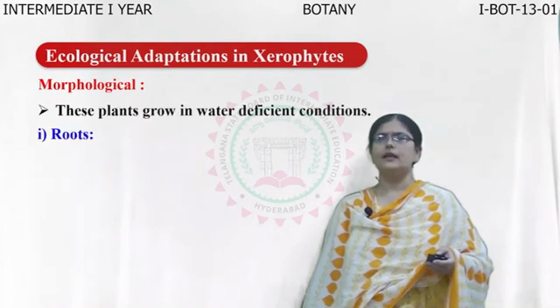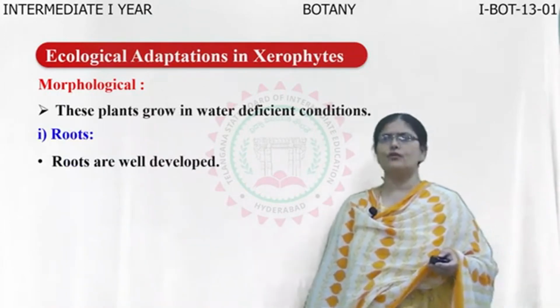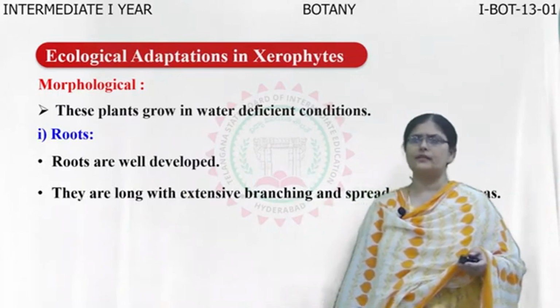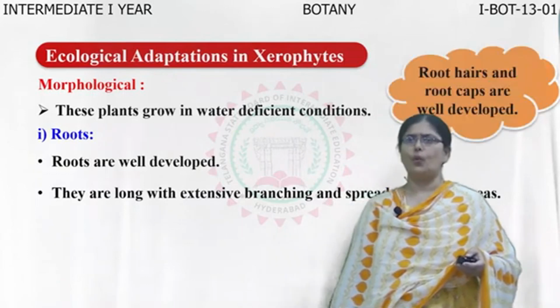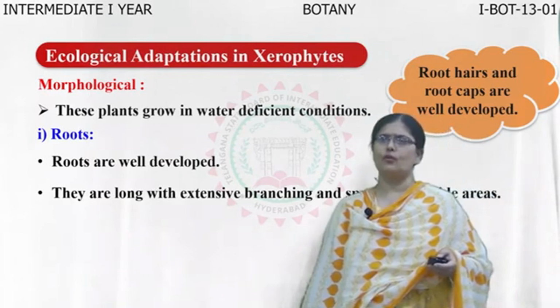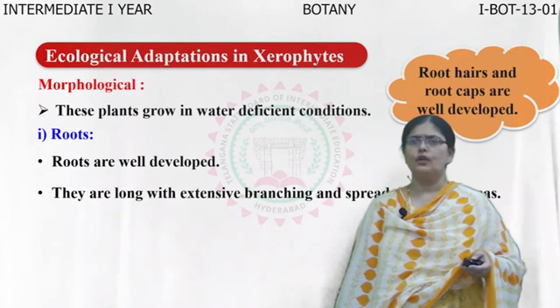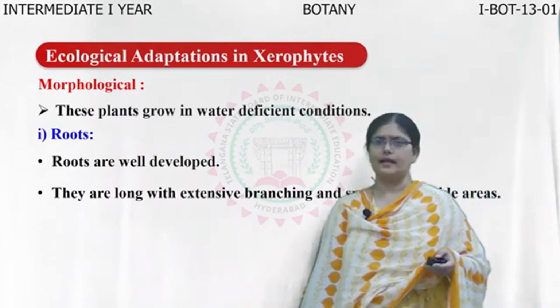Now let's see the morphological adaptations of the xerophytes. Since these xerophytes grow in areas where there is a lot of dryness and water scarcity, they have a very well developed root system. The root hairs and root caps are also very well developed, and the roots are extensively branched and spread over wide areas.